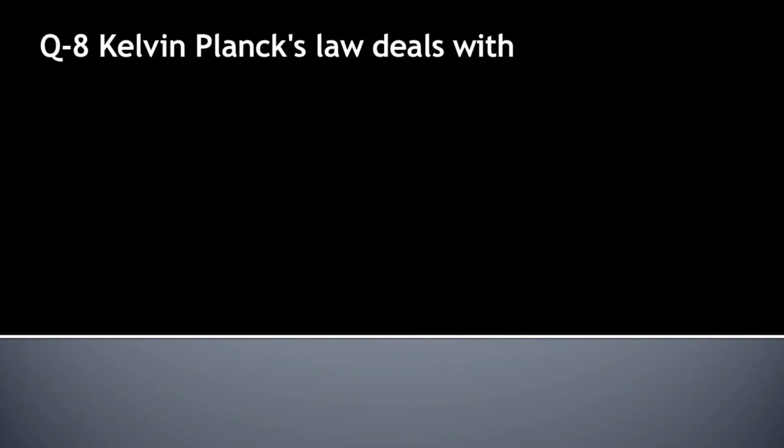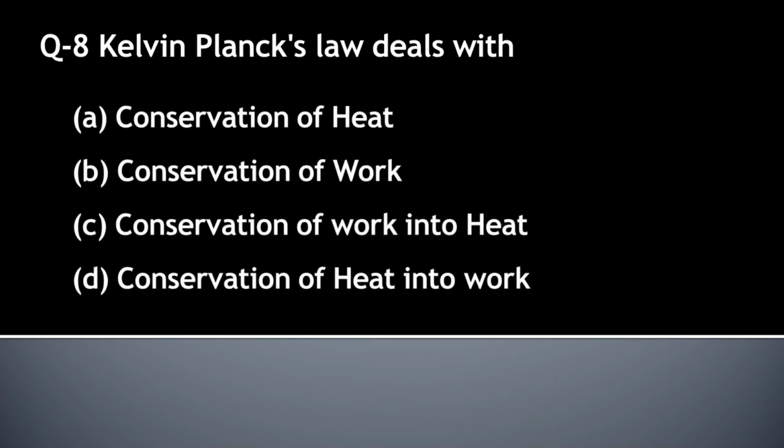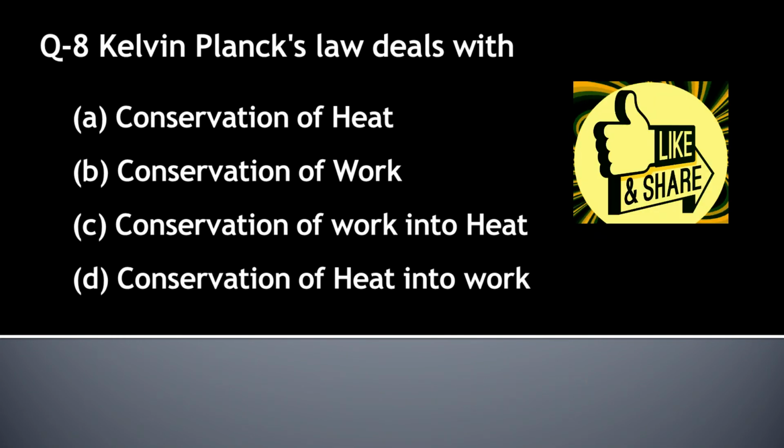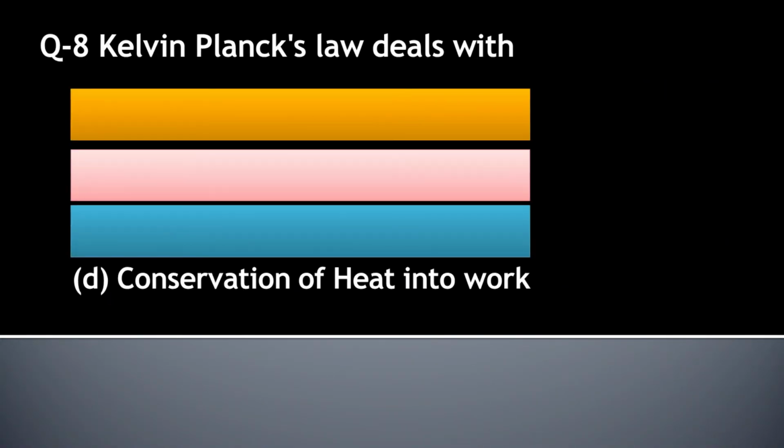Question number 8. Kelvin Planck's law deals with option A conservation of heat, option B conservation of work, option C conversion of work into heat, and option D conversion of heat into work. We know that according to the Kelvin Planck statement, it is impossible to construct an engine or device which produces 100% efficiency, meaning the total heat is not converted into work. So it is related to the conversion of heat into work. So the right answer is option D. Conversion of heat into work.